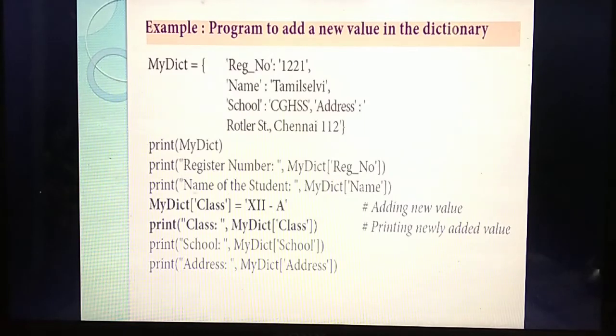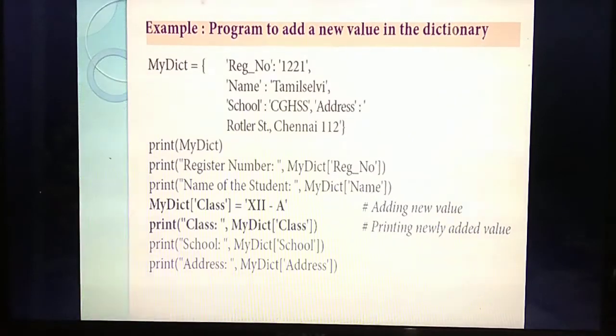Okay. Then listen. After that, in the student dictionary, after the register number and name, you need to insert a new element called class. What's the new key? You need to insert a new key called class. What's the value? What class do you need to insert? Understand? Listen. For that, you should insert it in between name and school.